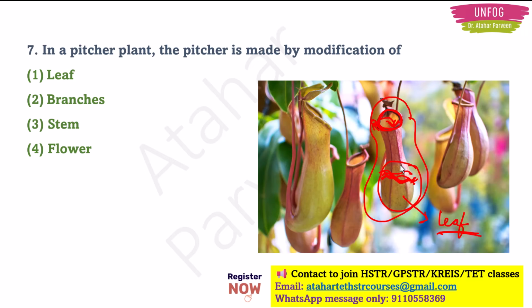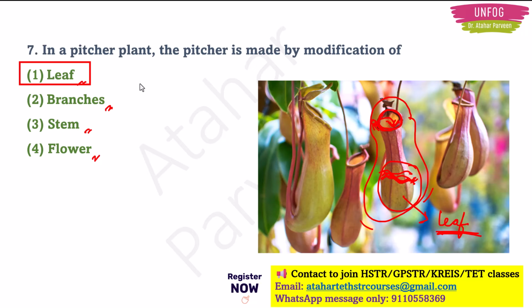So this is one of the modes of nutrition of the plant. And this bag-like structure is derived from the leaf of that pitcher plant. So let's see the options: we have leaf, branches, stems, and flower. So the modification in the pitcher plant is the leaf.